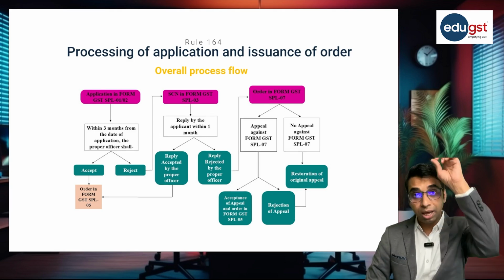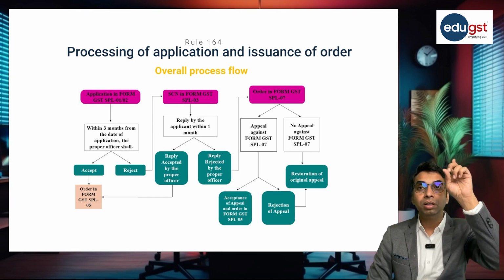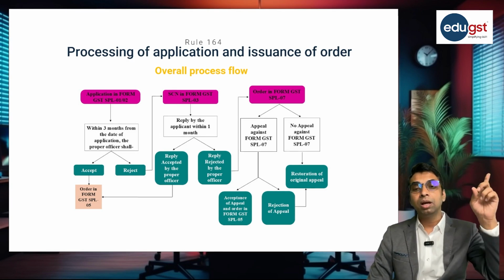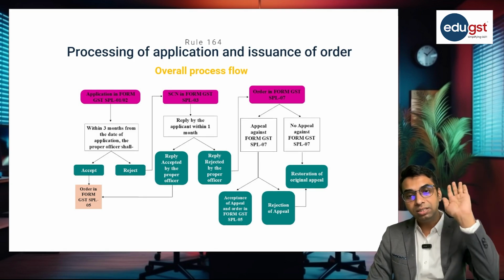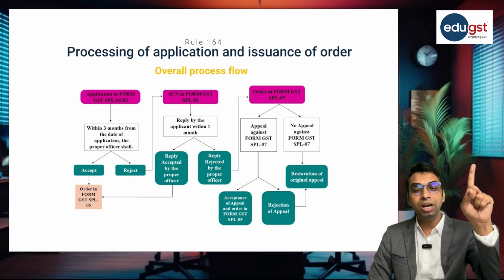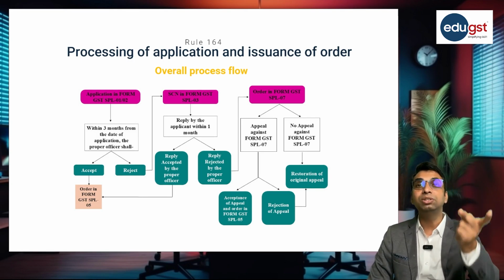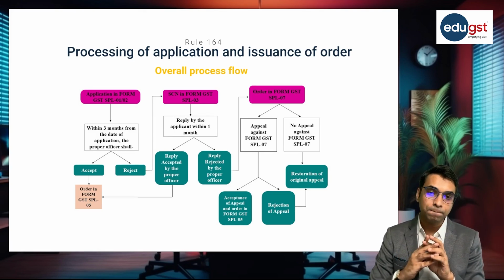In that case, the original appeal will be restored when the applicant is not filing the appeal against the rejection order in SPL 07. In that case, the original appeal will be restored against which the application in SPL 02 was filed.